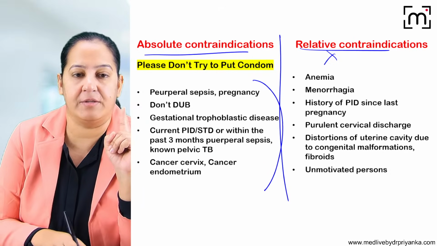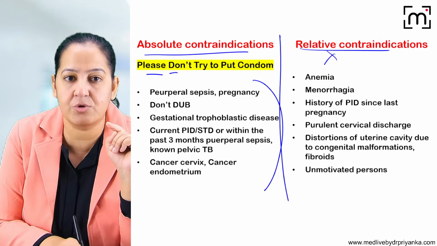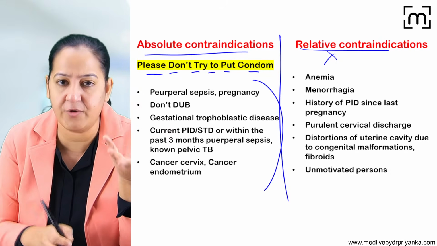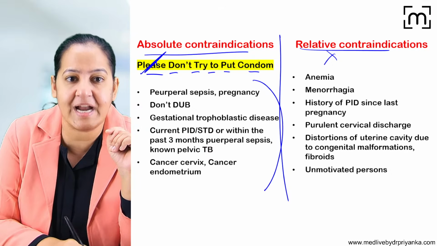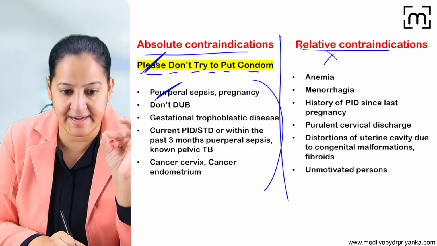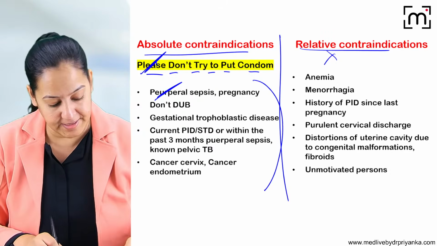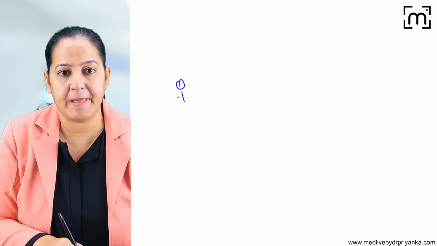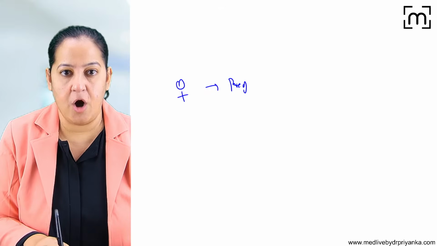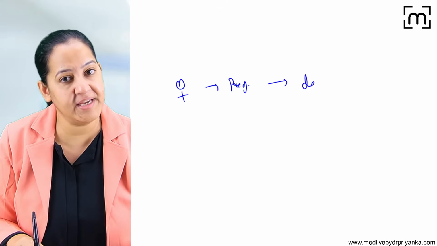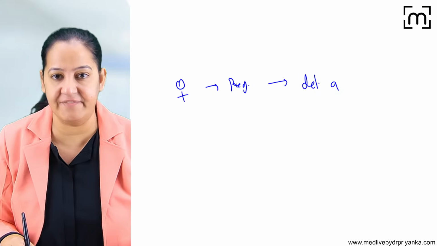Number one, I'm having a mnemonic also. The mnemonic is please don't try to put condom. It's a mnemonic. You can make some other mnemonic also. P stands for puerperal sepsis. If the lady is having puerperal sepsis, we cannot insert IUCD. So for example, now there is a female who is pregnant. Now she is in labor and she's delivering a newborn. She has delivered a newborn.